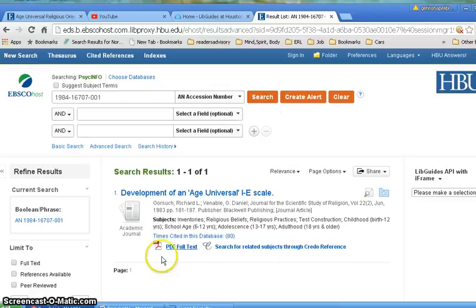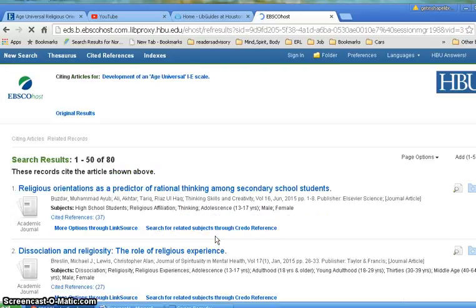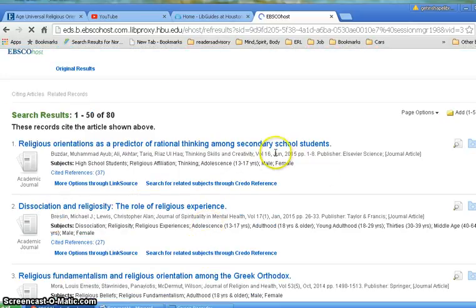Also, it shows you that this instrument has been cited 80 times since 1983, and if you click on this, it will give you all the different articles where people have cited that scale. And the last time it was cited was in June 2015.